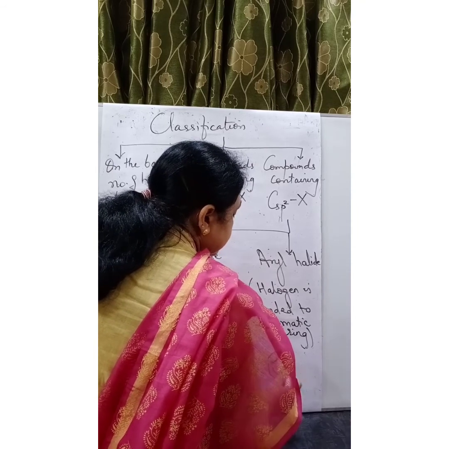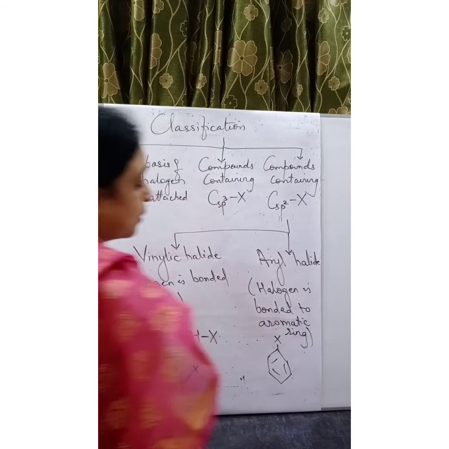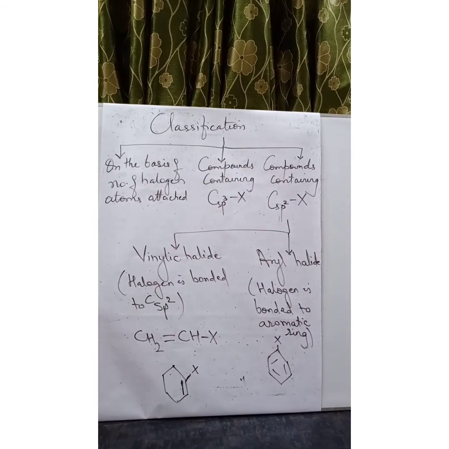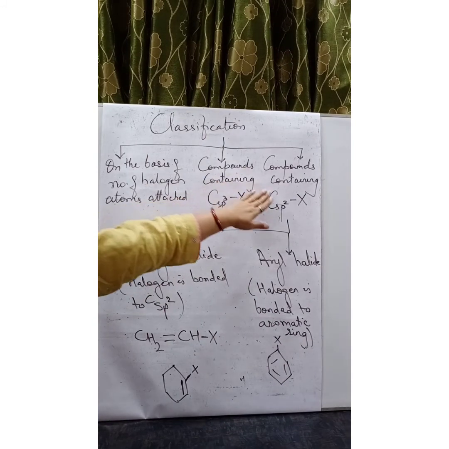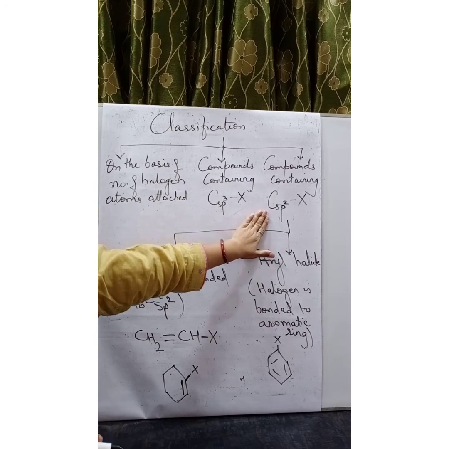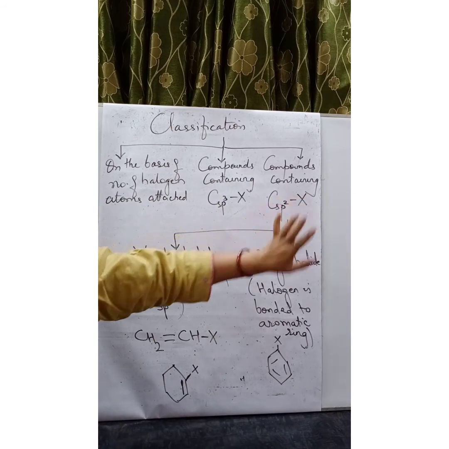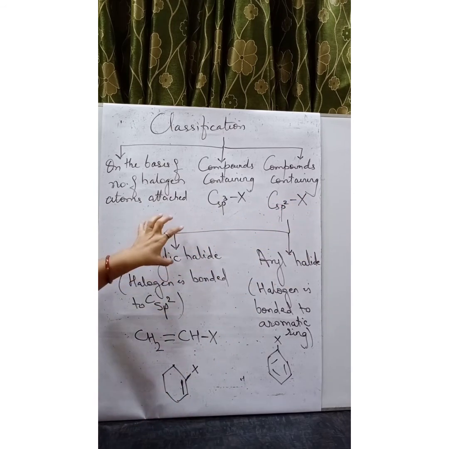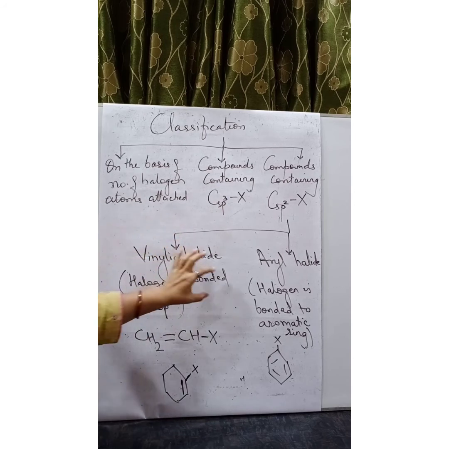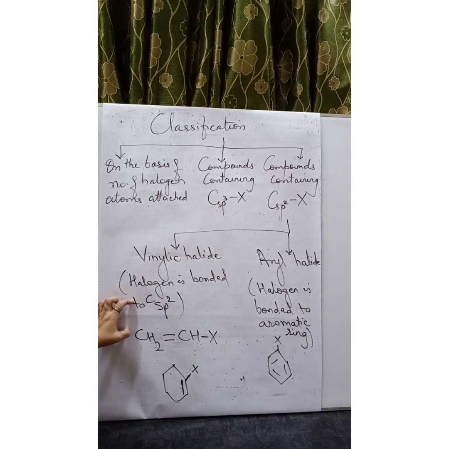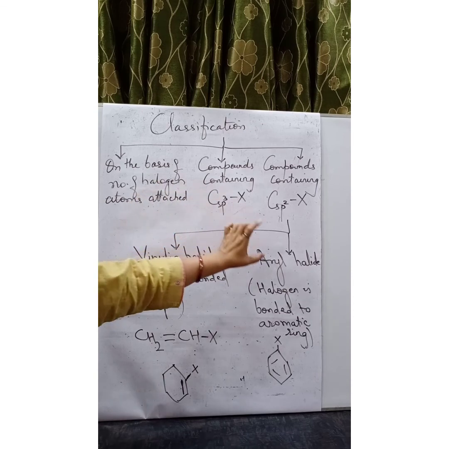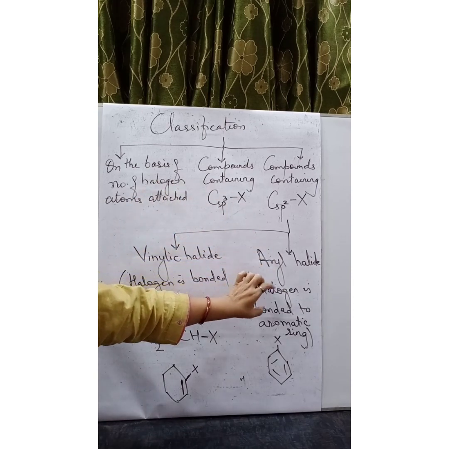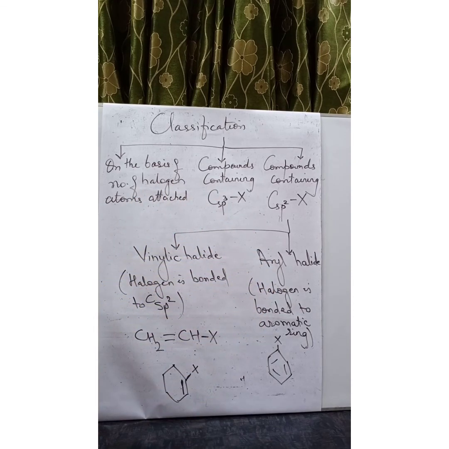This is a benzene ring and the halogen is bonded directly to the benzene ring. So basically the compounds containing sp2 hybridized carbon bonded with halogen are of two types: vinylic halide, where the halogen is bonded directly to the sp2 hybridized carbon, and aryl halide, where the halogen is directly bonded to the aromatic ring.